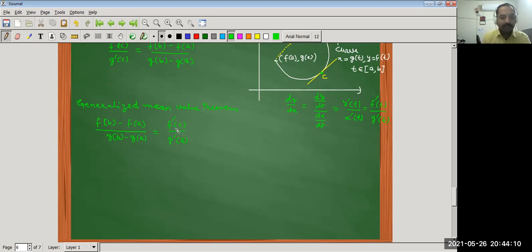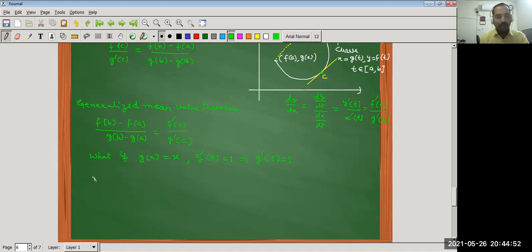So what if g(x) is equal to x? If we take g(x) is equal to x, then what is the derivative g dash x? This implies g dash x is equal to 1, and this implies that g dash c is also equal to 1.